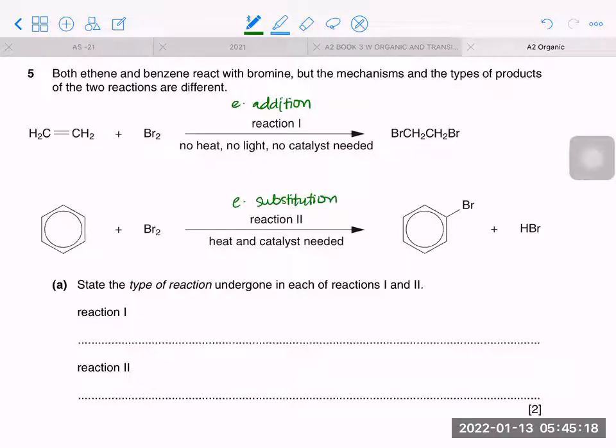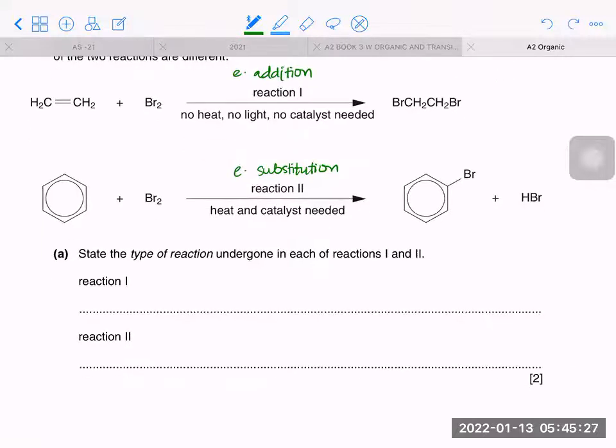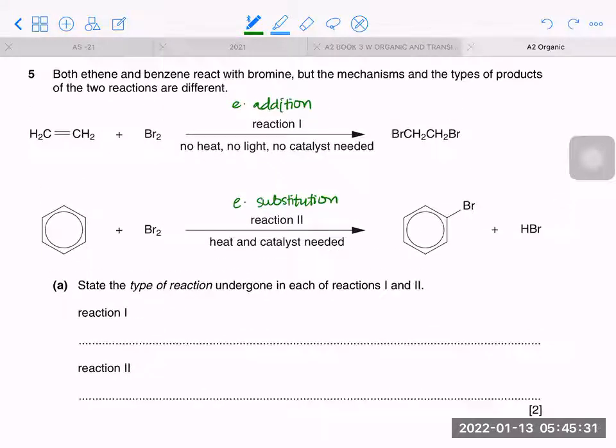No heat, light or catalyst is needed for ethene. This is your product, and this is your product with benzene. State the type of reaction undergoing in 1 and 2. So 1 is electrophilic addition, and 2 is electrophilic substitution.